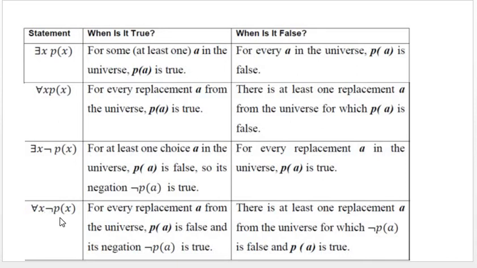Similarly, for all x negation P of x is true for every replacement a from the universe where P of a is false, that is, negation P of a is true. And for all x negation P of x is false when there is at least one replacement x equal to a in U such that negation P of a is false and P of a is true.